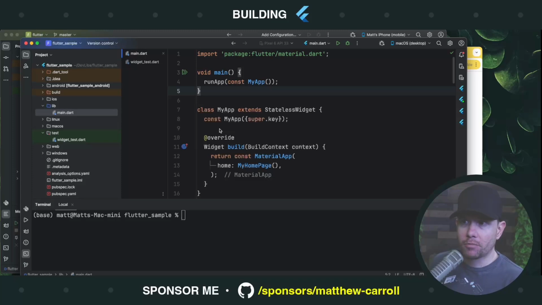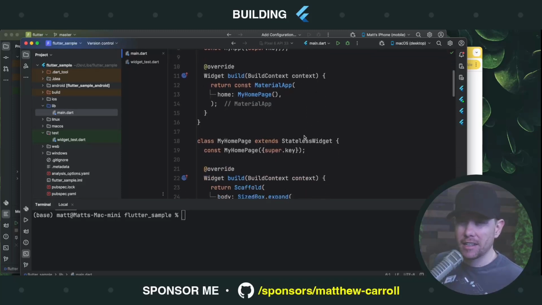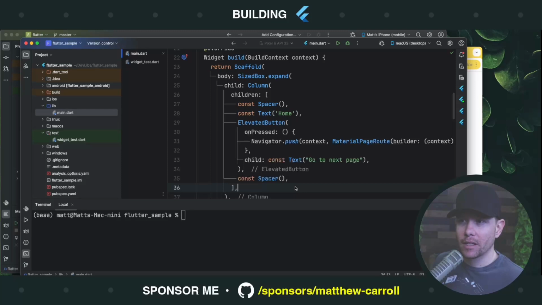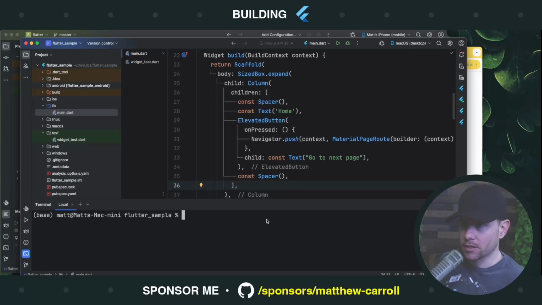Now, in this sample project, I've already copied over the reproduction code that I just showed you in the issue ticket. And I made a few adjustments, because the reproduction code in the issue ticket was shoving stuff into app bars, which was weird. I just put stuff at the center of the screen. So let me show you right now what this looks like. We'll say flutter run, device macOS.